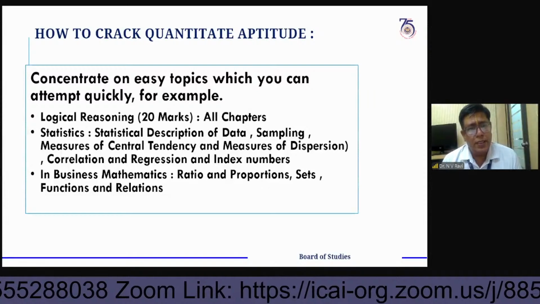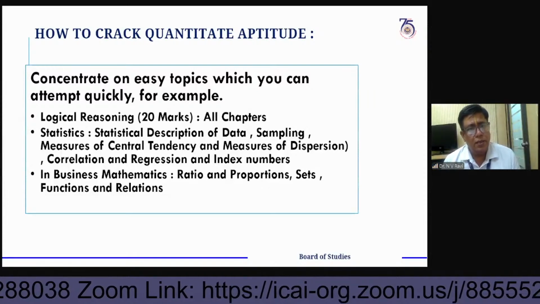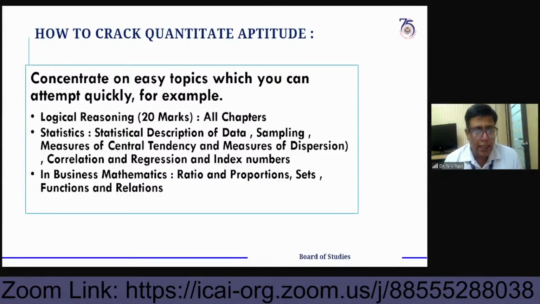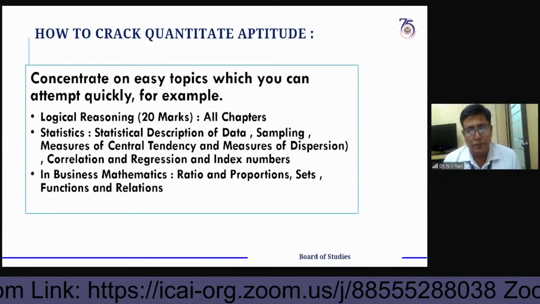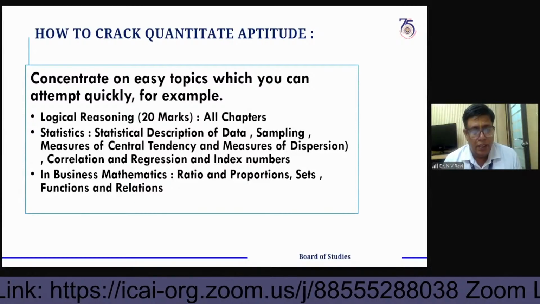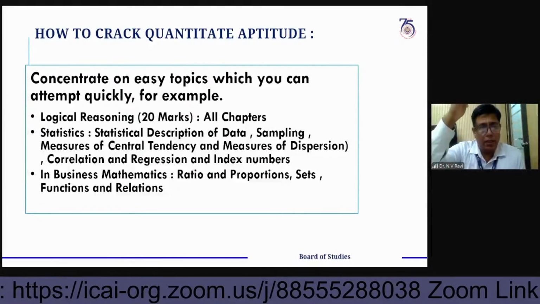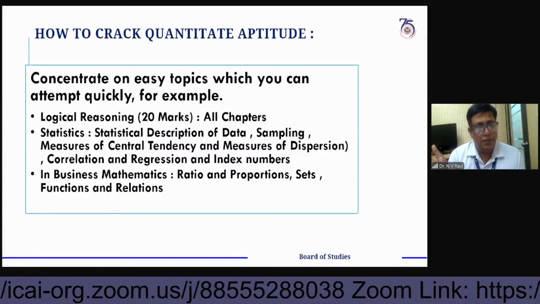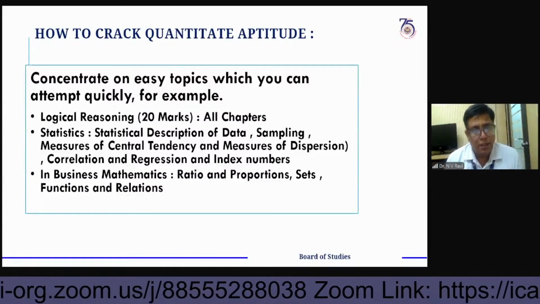The statistics part I already told you about. Logical reasoning also includes seating arrangement topics: facing towards north, facing towards south, facing towards east, facing towards west.